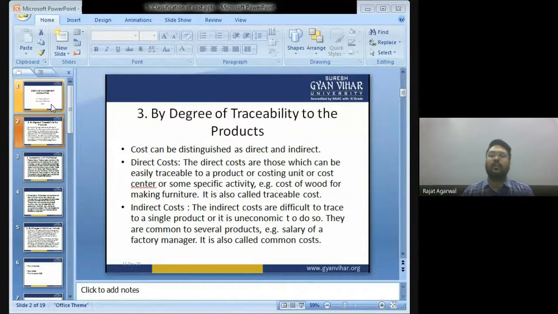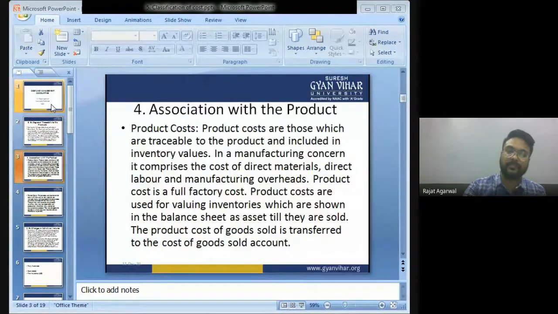Number 3, classification of cost by degree of traceability to the products. Direct and indirect cost, we have already discussed. Now classification of cost by association with the product.